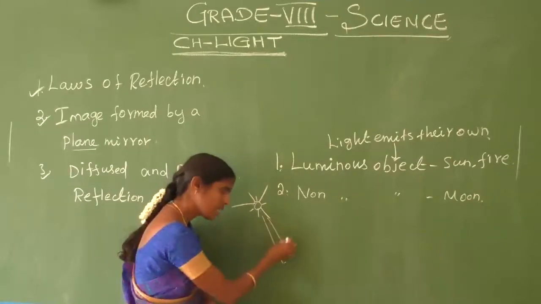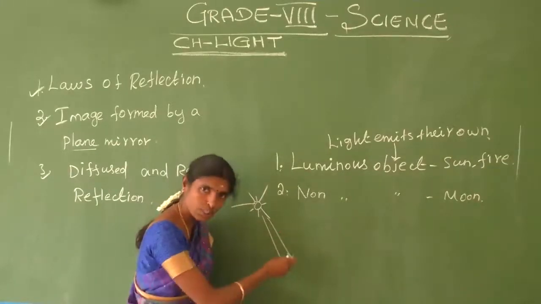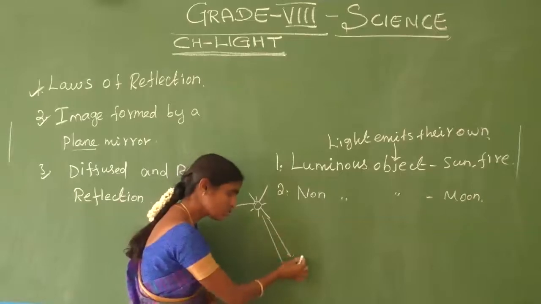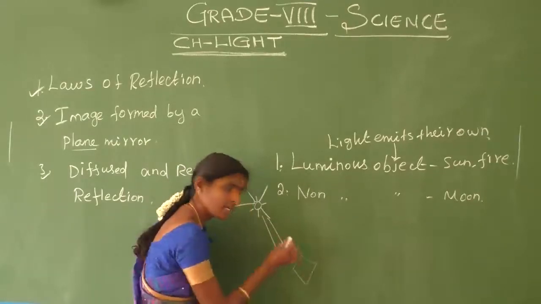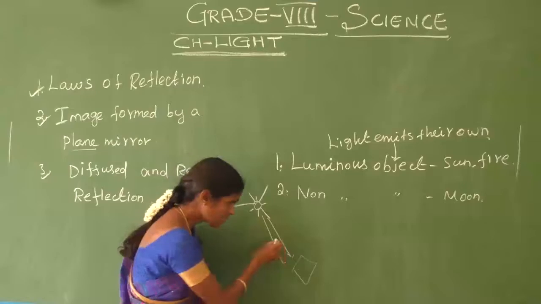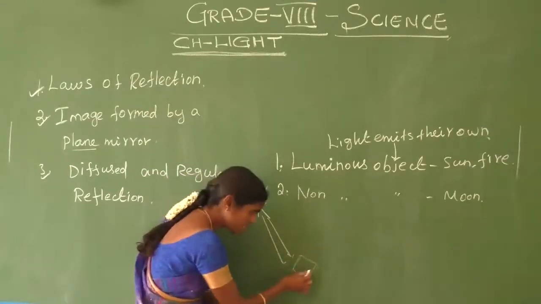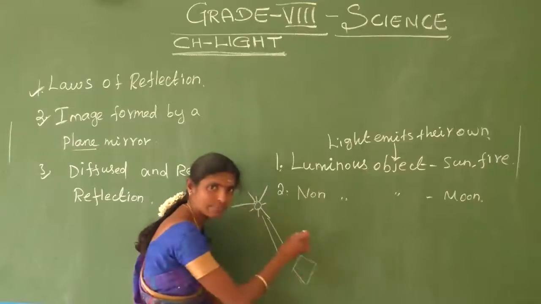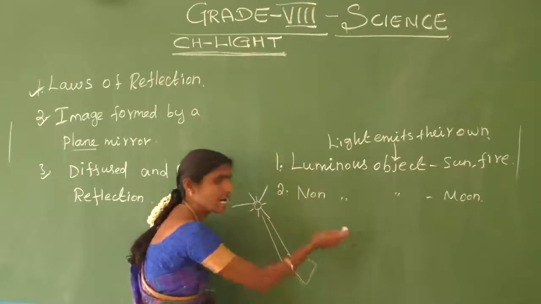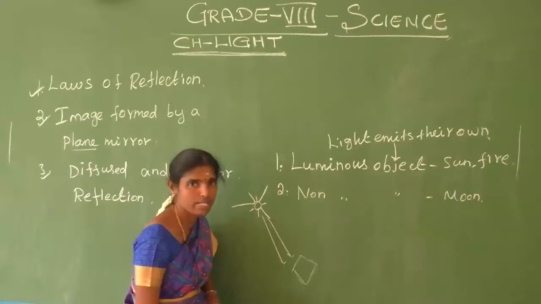The sun emits light, the light falls on all the objects, and the objects reflect the light. At that time only we can see all the objects easily.